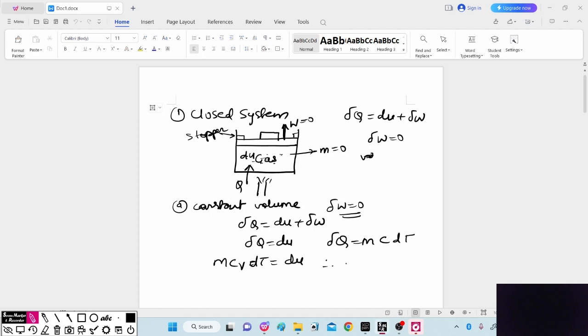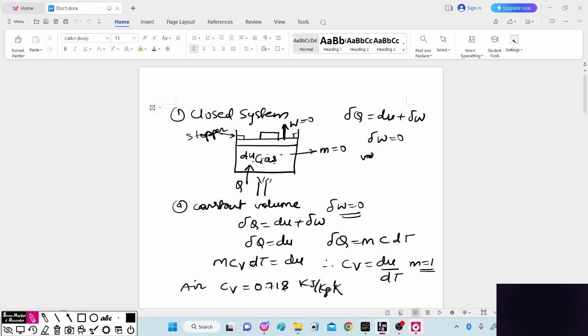So m Cv dT is equal to dU. Therefore we can write Cv is equal to dU by dT, which is per kg, considering m is equal to 1. The value for ideal air is Cv equal to 0.718 kilojoule per kg Kelvin. This is the unit of specific heat at constant volume.